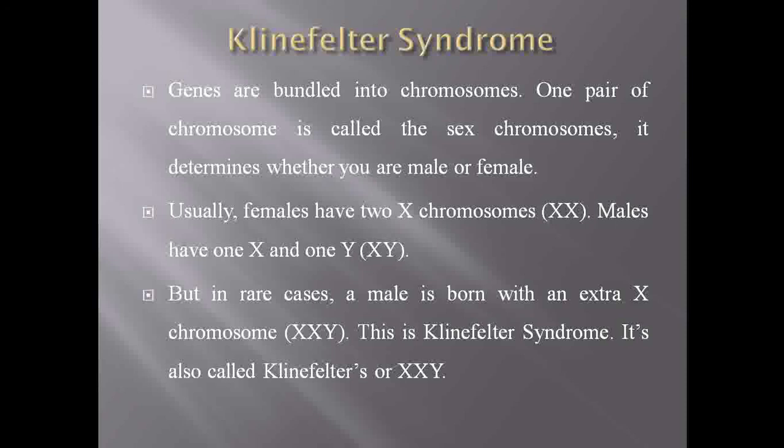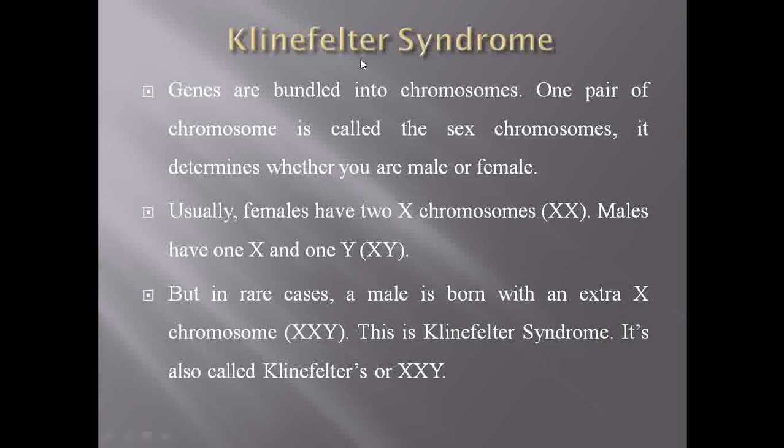But what happens in Klinefelter syndrome? Even though the person is male, the chromosomes are XXY. There is a presence of one extra X, and it still represents the male character. That syndrome we call Klinefelter syndrome. In humans, the sex chromosomes decide whether the child is a male or a female.